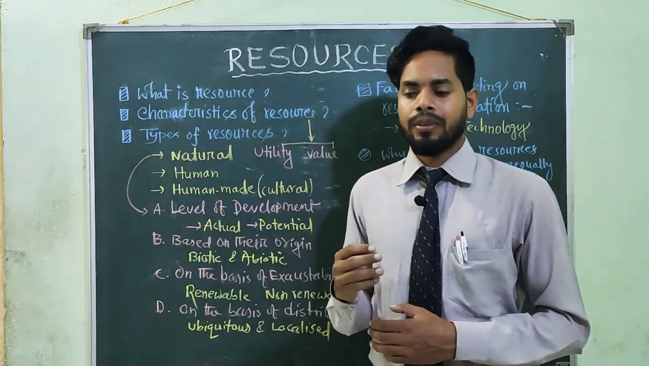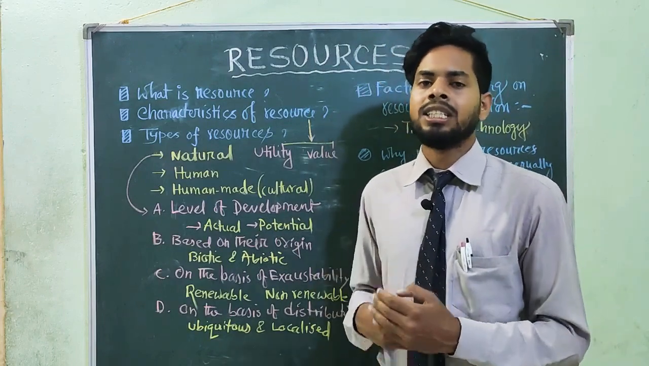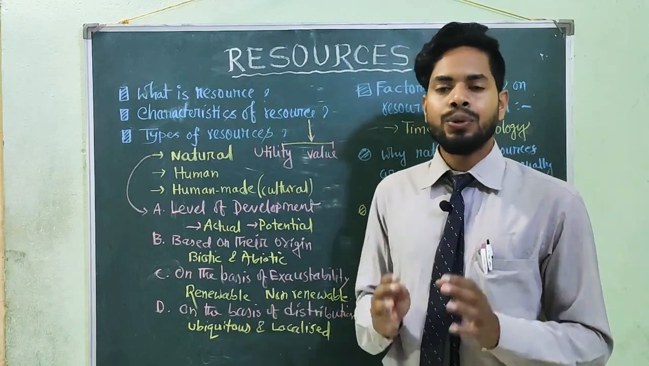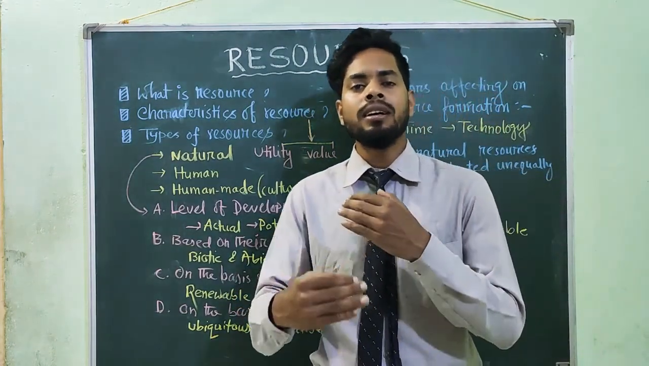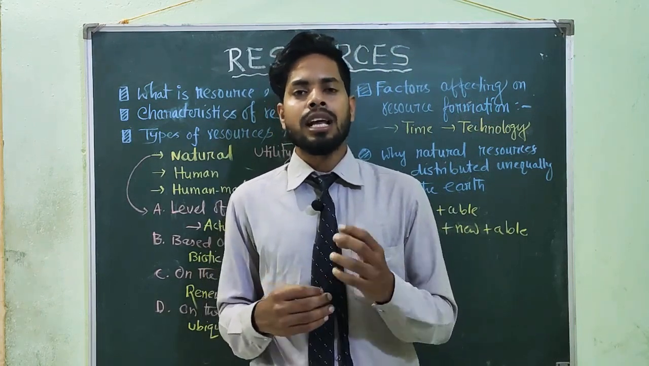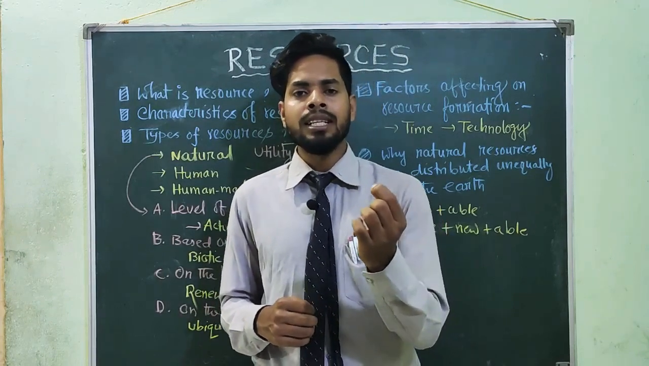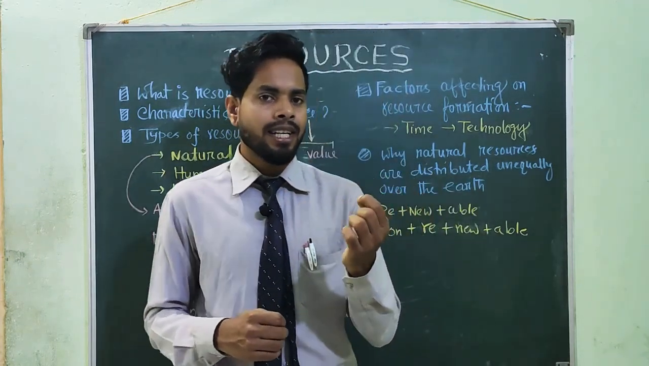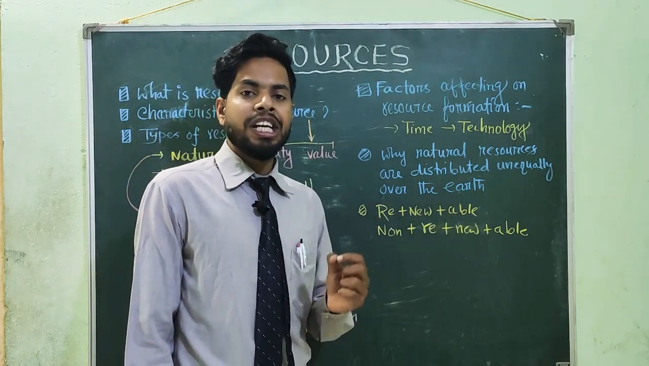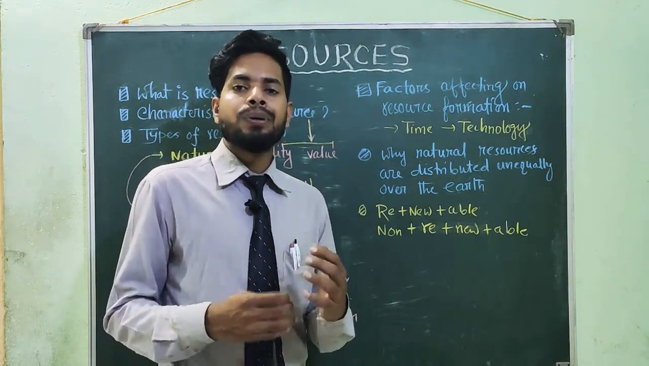So next we discuss another classification, which is based on exhaustibility. Resources are classified into two categories on the basis of exhaustibility. One is renewable and the other is non-renewable. Just see: re plus new plus able, renewable. So this resource can be renewed in nature.